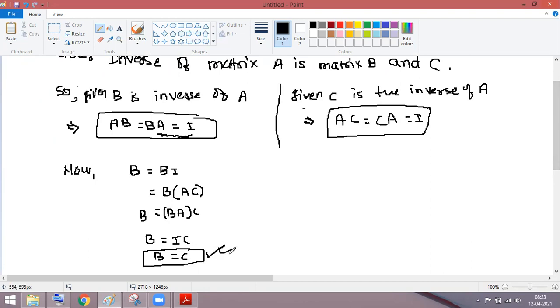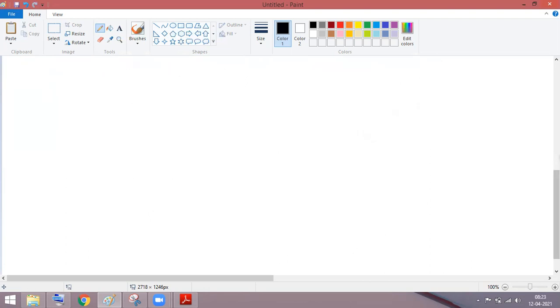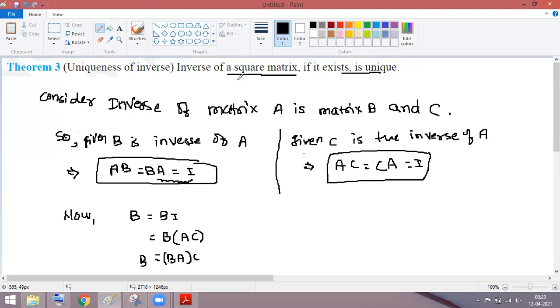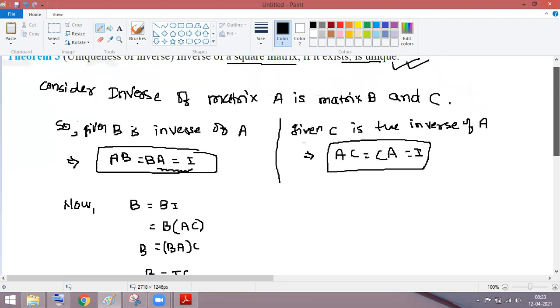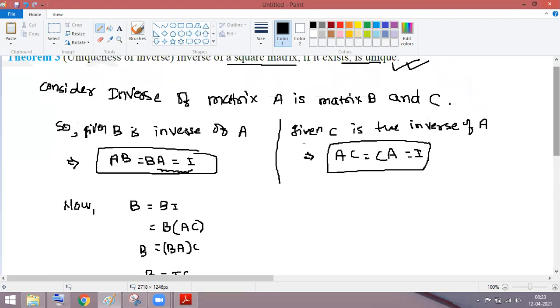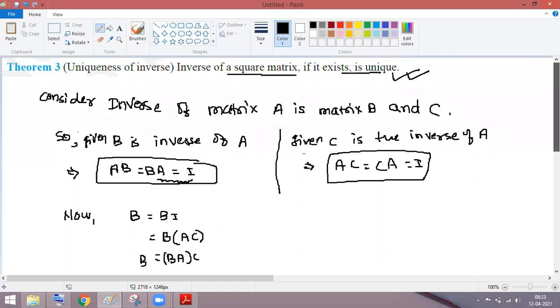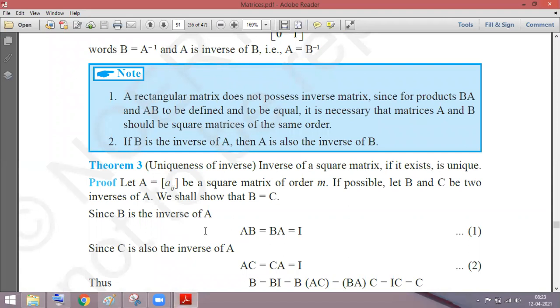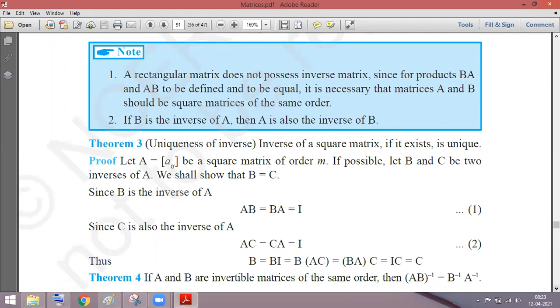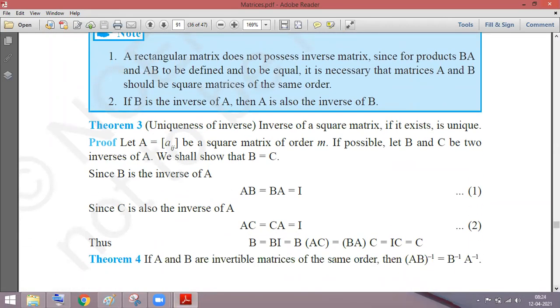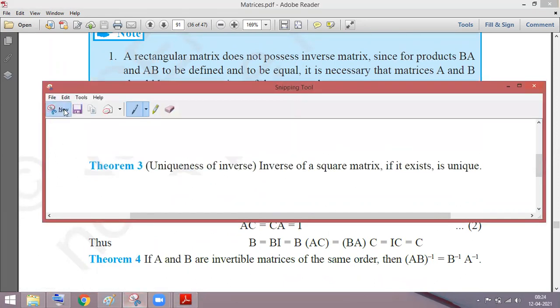So from here we can say that the inverse of a matrix is always unique. The inverse of a square matrix, if it exists, will be unique. Clear? Is there any problem with this proof? No. Yes. Okay. So we're done with theorem three. If you can check out this now, आपको same type का मिलेगा. After that, we'll prove theorem 4.